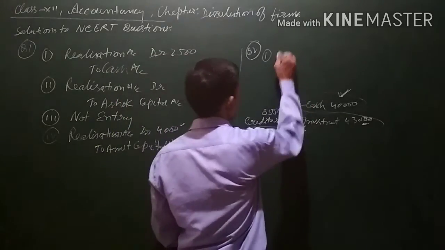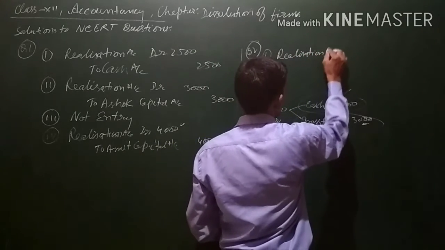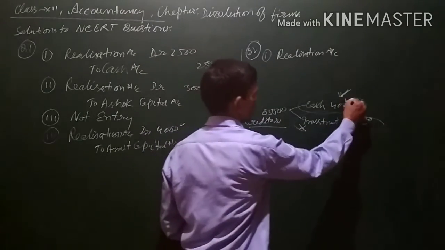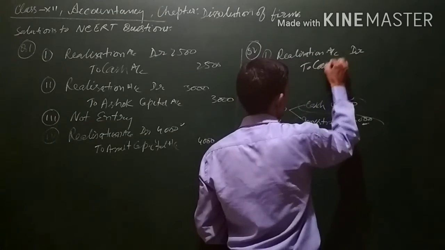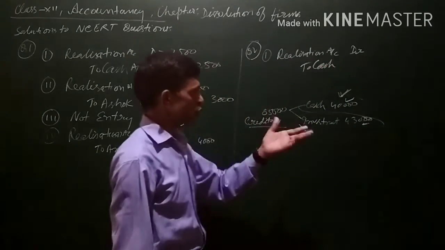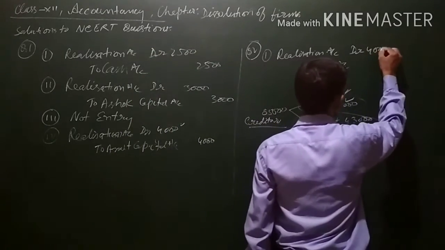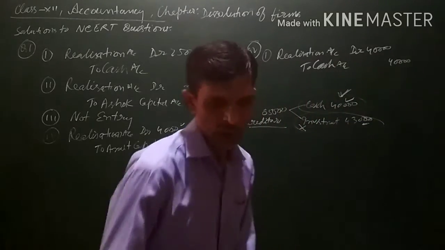For expenses and losses, the realization account will be debited because it is a nominal account, and the rule for a nominal account is debit all expenses and losses, and this is an expense. So the realization account will be debited, and since cash is going out of the business, an asset is going out, the cash account will be credited, cash account 40,000. This will be the general entry.